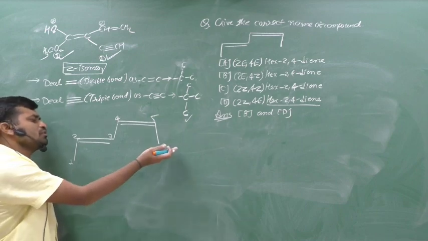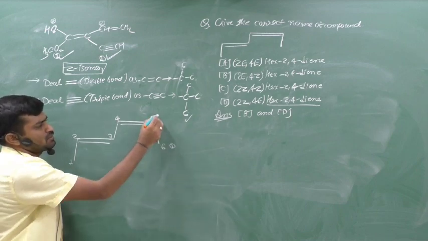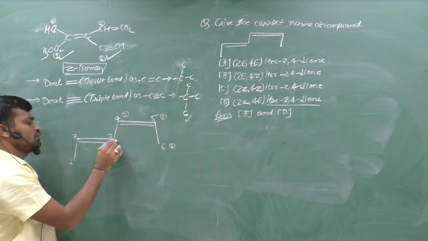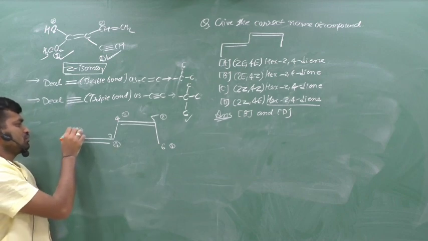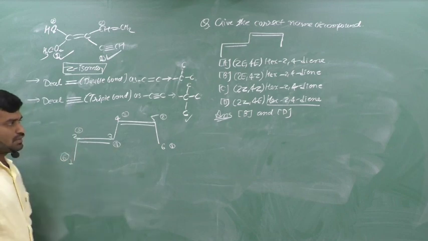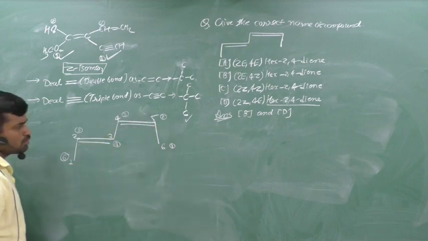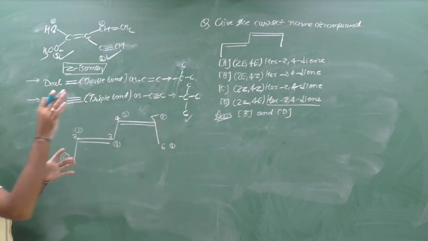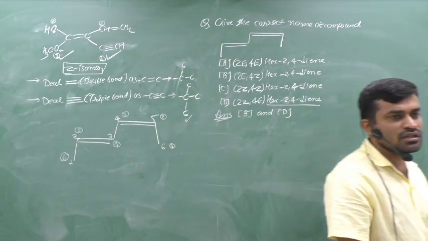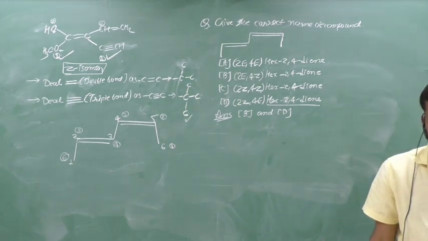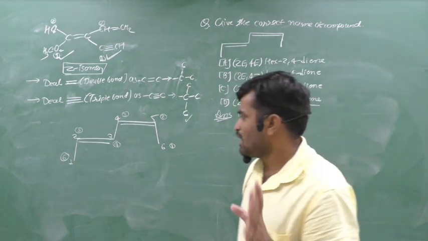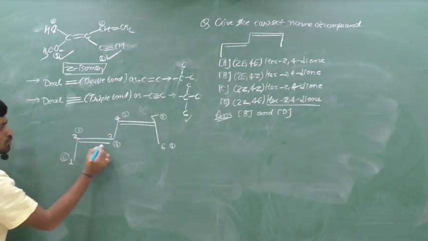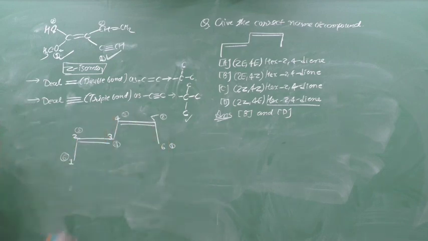Suppose we give the first number from this side, 1, 2, 3, 4, 5 and 6. Now, if you think about the numbering of the double bond, it is also on the 2 and 4. This means that you can give the number from any side. Suppose now we consider this numbering 1, 2, 3, 4, 5, 6.